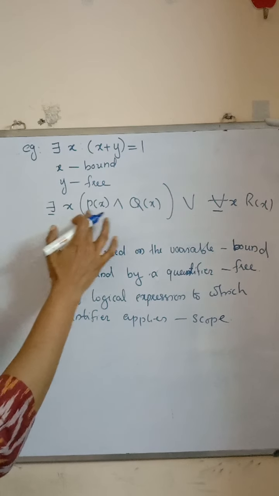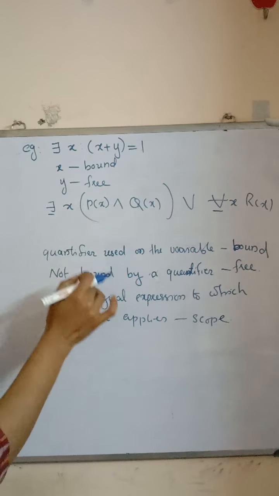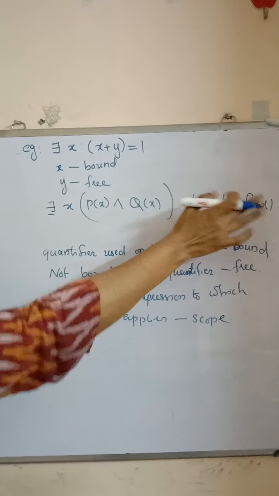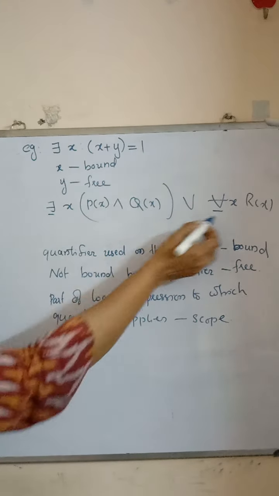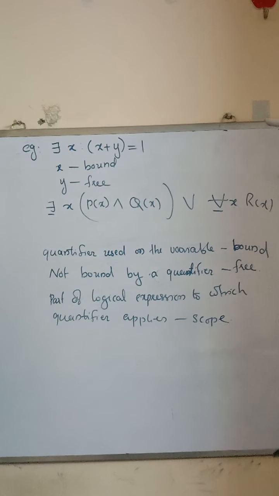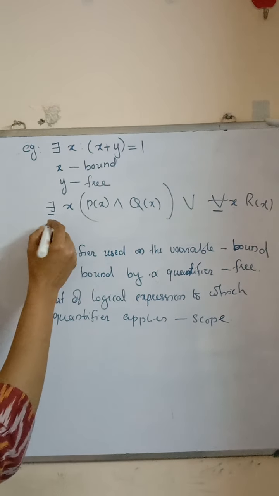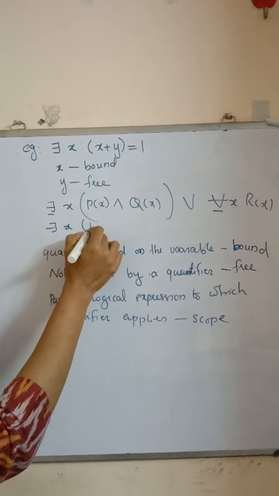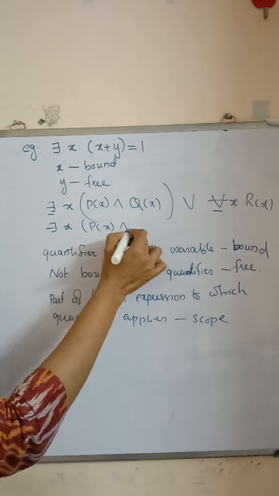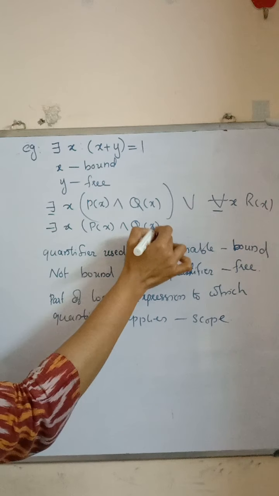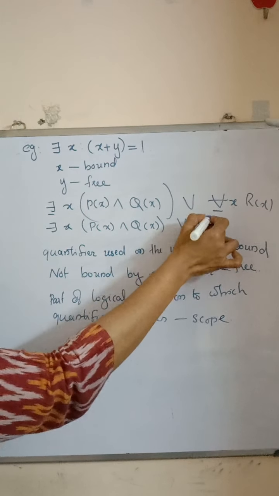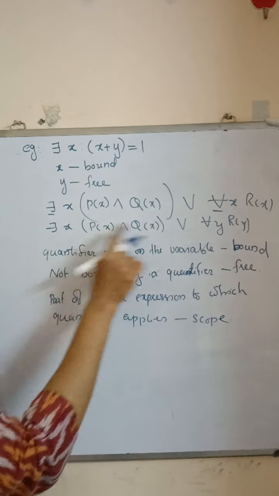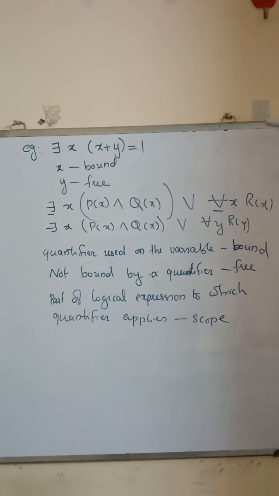These two x are different. We can represent this expression like this also: for all x, p of x and q of x, or for all y, r of y. Clearly these two variables are distinct.